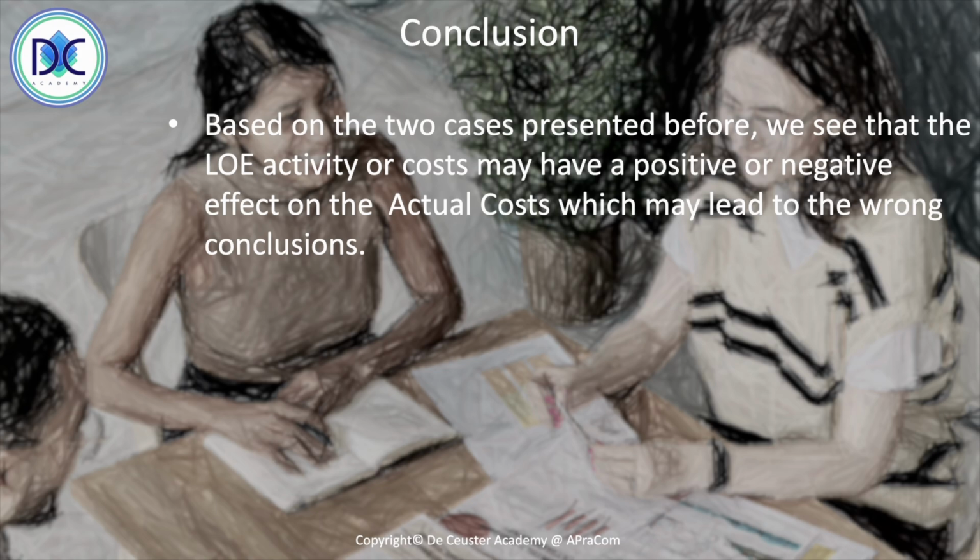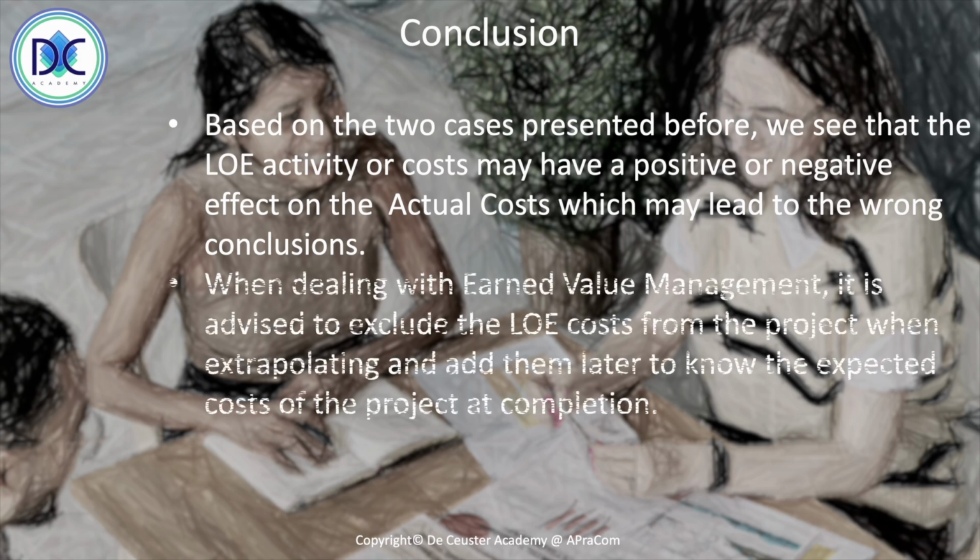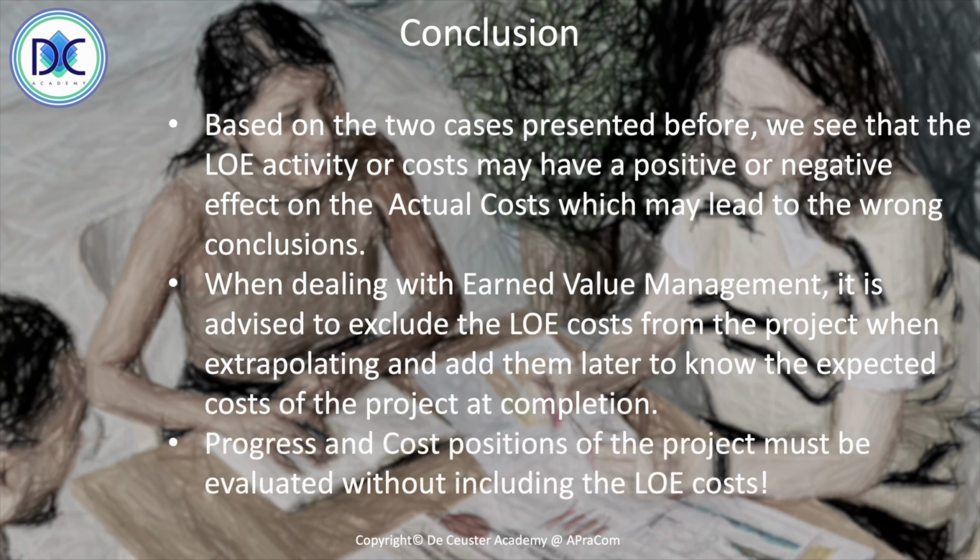Now, when we deal with earned value management, the best thing to do is to exclude the level of effort costs from the project when we are extrapolating and later add them to the costs that we found after extrapolation. We look at the progress and the cost positions of the project. We must evaluate them without including the level of effort cost. So that's very important when we are dealing with earned value management, to deal with level of effort costs in the proper way. So that's it for this video.